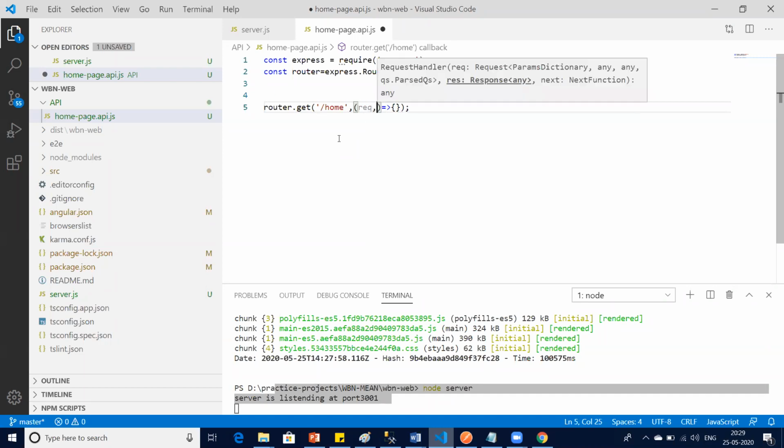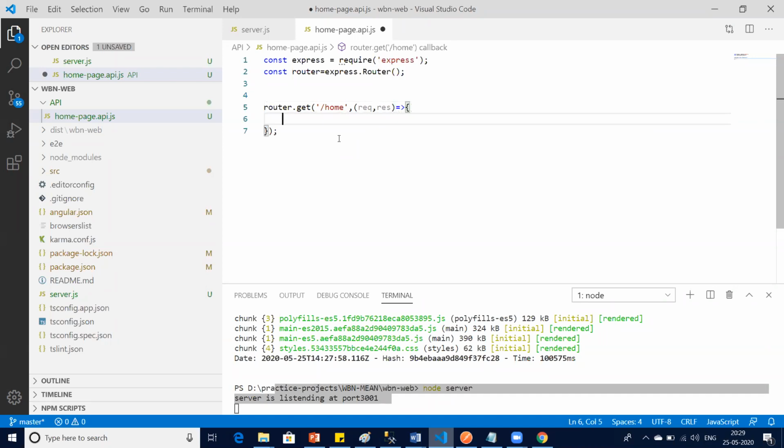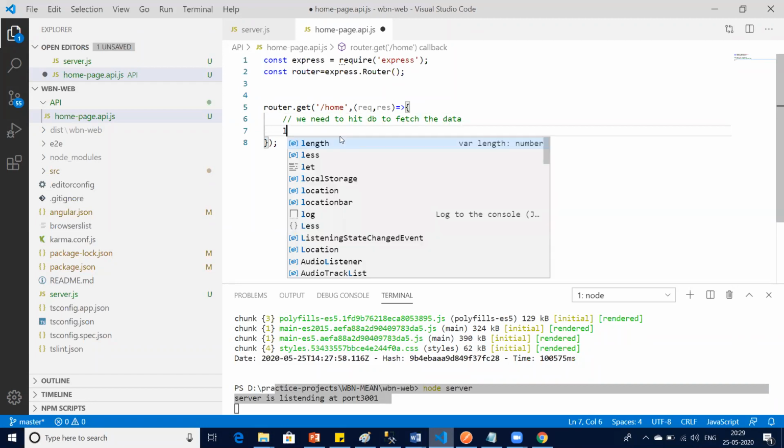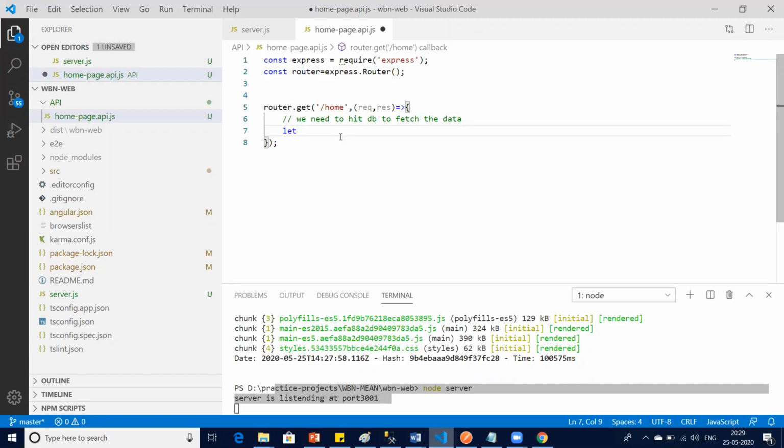First argument is request, second argument is response. So in this request response, since we need to hit the DB to fetch the data, but since we don't have a DB call, we need to create it. So I created one variable called let.